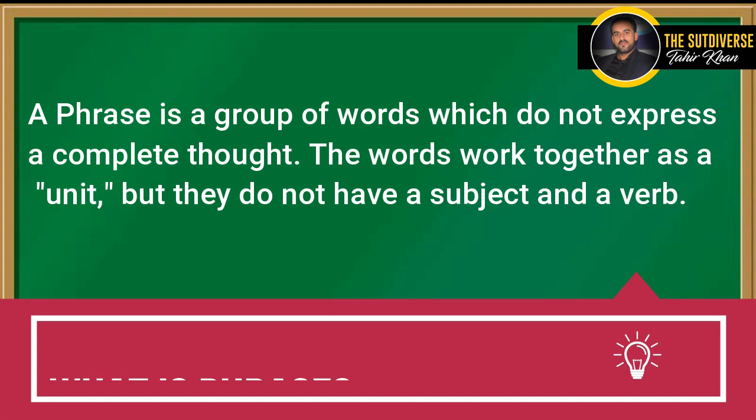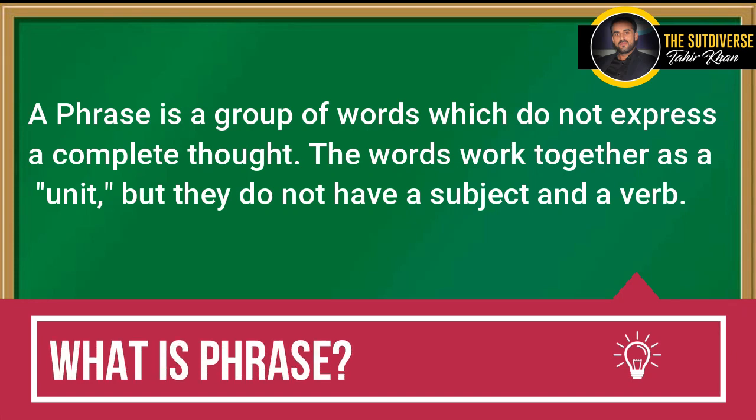Dear students, a phrase is actually a cluster or a combination of words which does not express a complete thought. It does not give us a complete meaning. And the words in a phrase work together as a unit, giving us the meaning of a single word. But they do not have a subject and a verb. We don't have any subject and verb in a phrase.